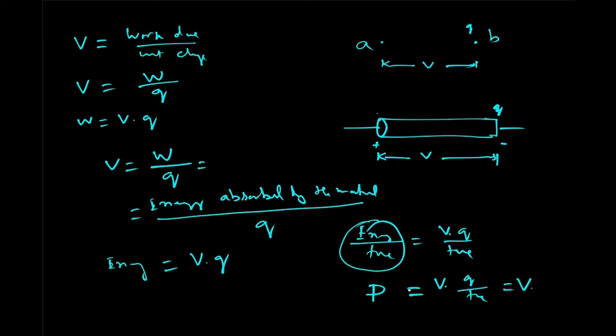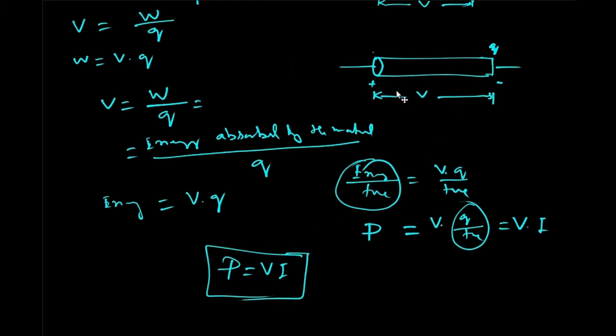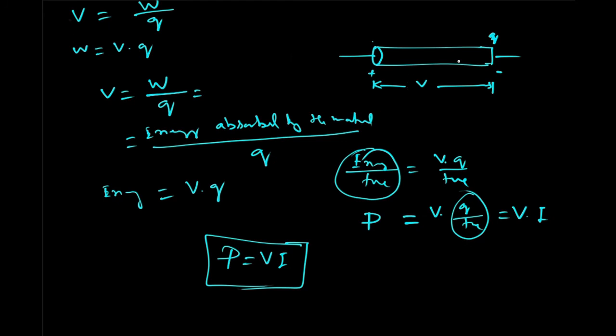Now what is Q by time? Q by T is equal to I. Charge flowing per unit time, that is the current that we know from the basic electricity. So P is equal to VI. This is the power consumed by this element.